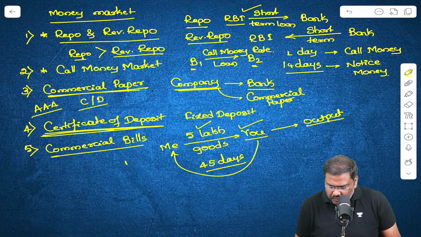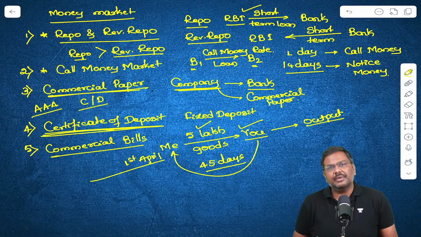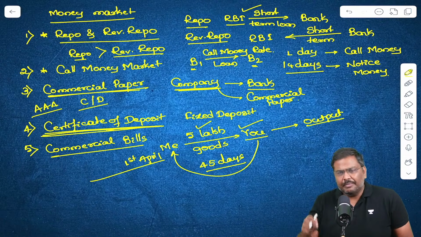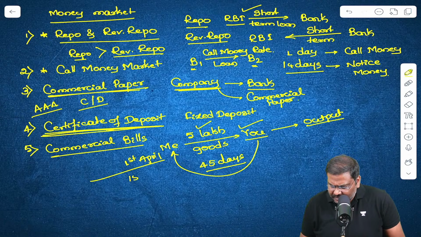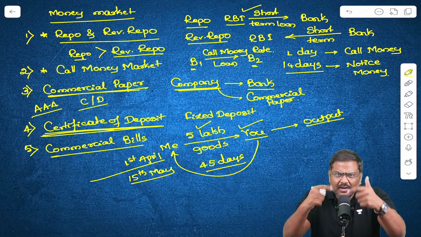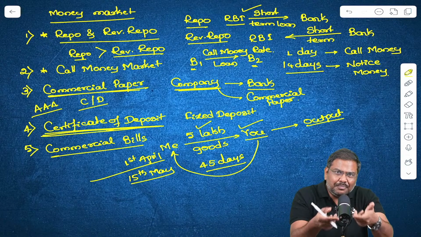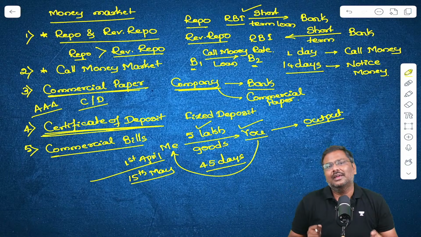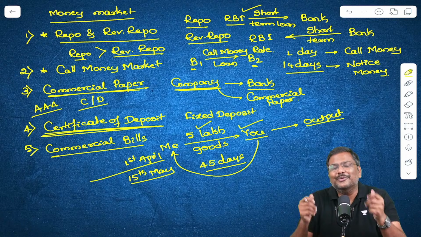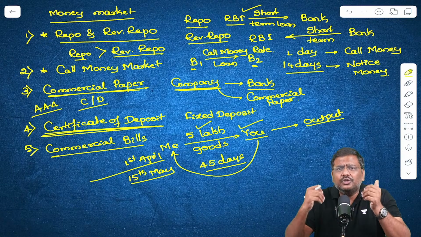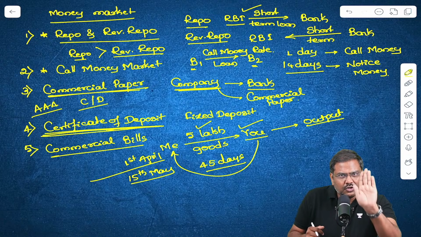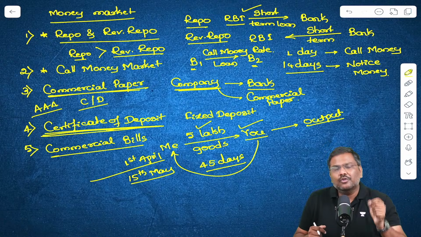I will come to you. Hypothetically, imagine this is 1st of April. 45 days will be April complete and then May. So on 15th May, I will come to you and ask you for 5 lakh rupees. But what is the proof that you owe 5 lakh rupees to me? You might simply say, who are you? You might ask me what is the proof that you owe money to me. There should be a document which will prove that you owe 5 lakh rupees to me.